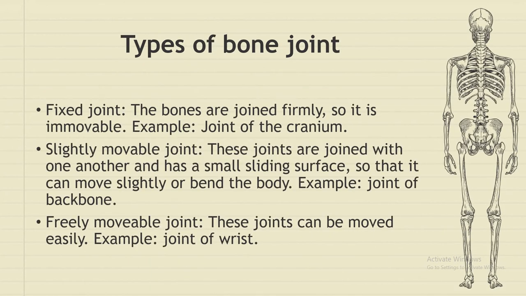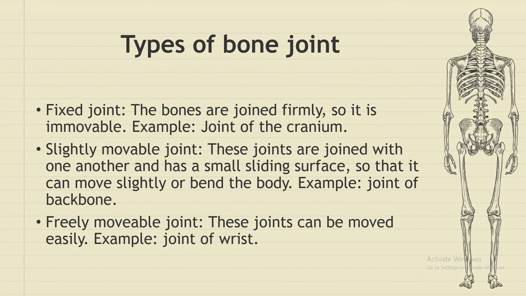Now if we talk about the bone joint, mainly there are three types of bone joint. Fixed joint: what is a fixed joint? Fixed joints are the joints in which the bones are joined firmly, so they cannot move, they are immovable, like the joint of our cranium or skull.